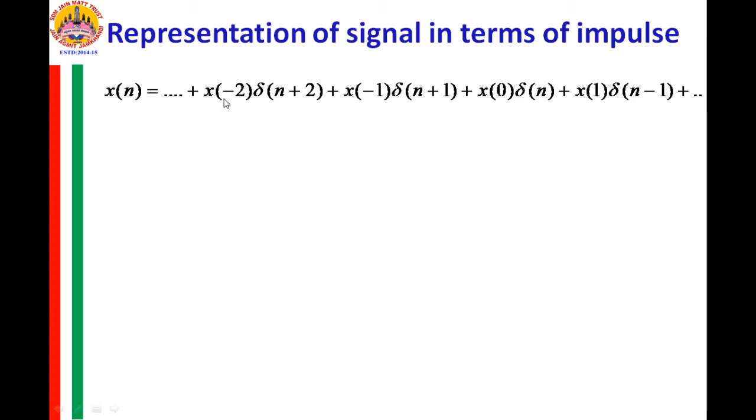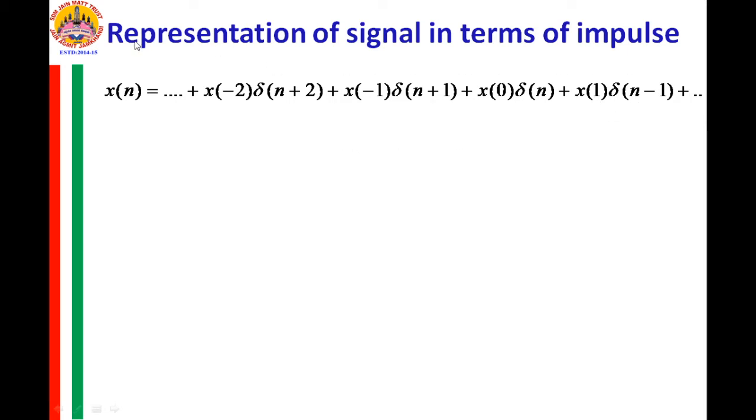For example, n varying from minus 2 to 1 I have taken in this expression: x of minus 2 into delta of n plus 2, plus x of minus 1 into delta of n plus 1, plus x0 into delta of n, plus x1 into delta of n minus 1, all such products we add together. In general, for every instant k, this product can be written as xk into delta of n minus k.